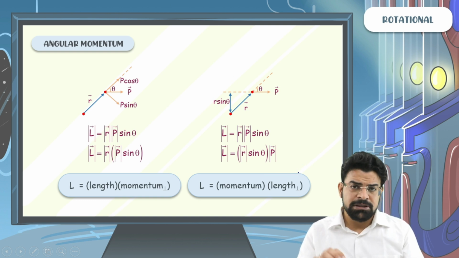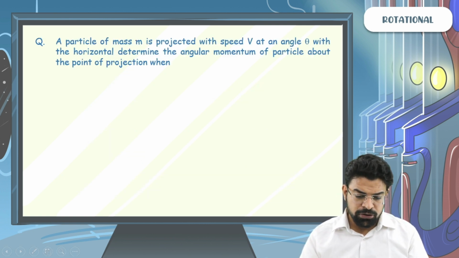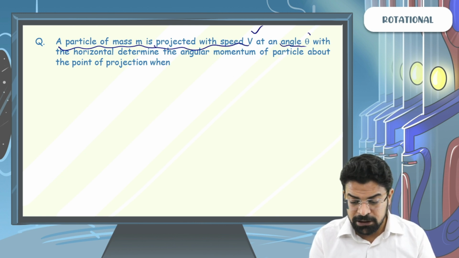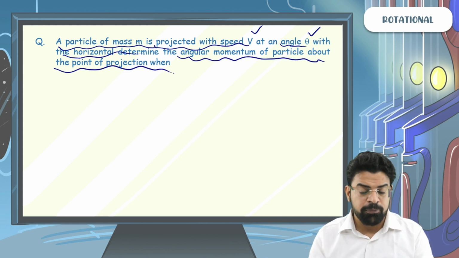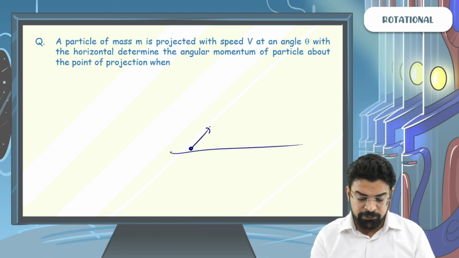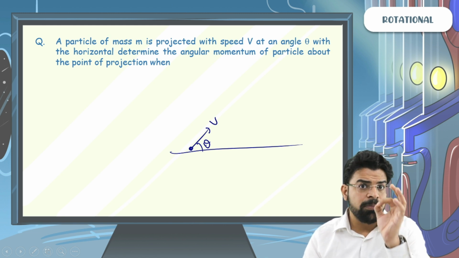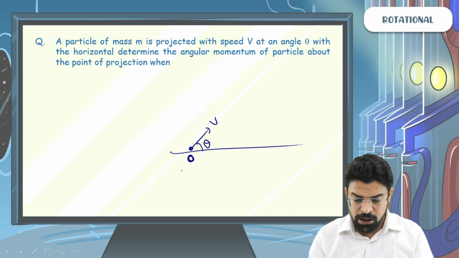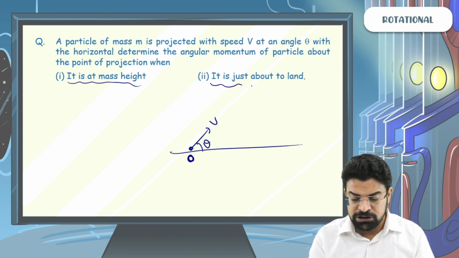So let's see angular momentum more through some examples. The question here: a particle of mass m is projected with a speed v at an angle theta with the horizontal. Determine the angular momentum of the particle about the point of projection when... So a particle has been projected with a speed v at an angle theta with the horizontal. You need to determine the angular momentum of the particle about the point of projection. So this point is O. When the particle is at its maximum height and when it is just about to land.